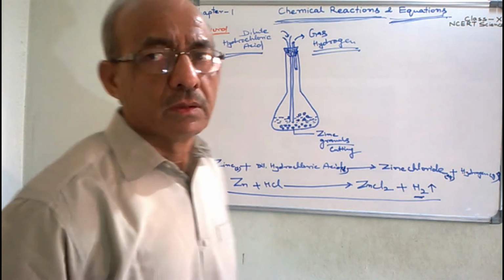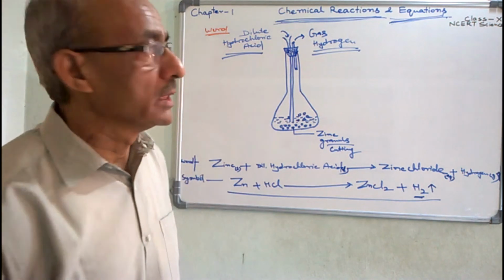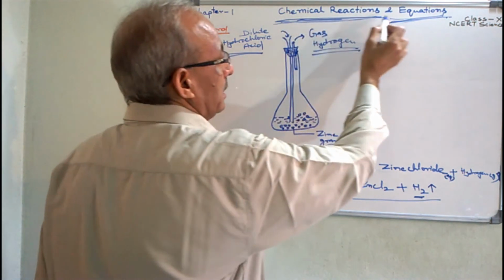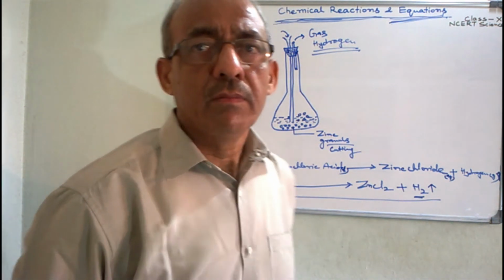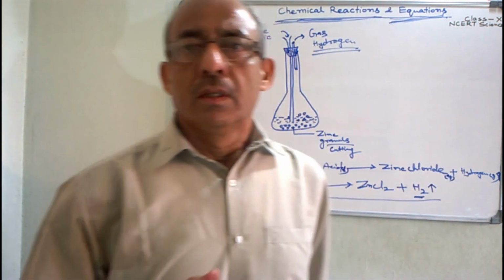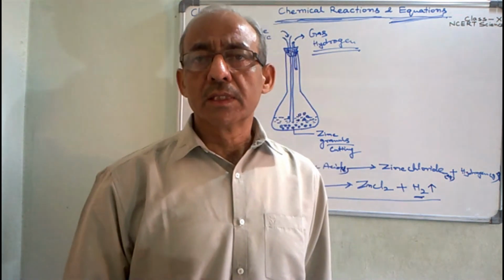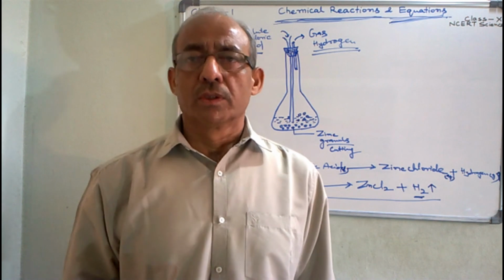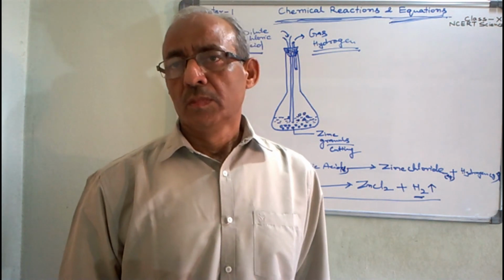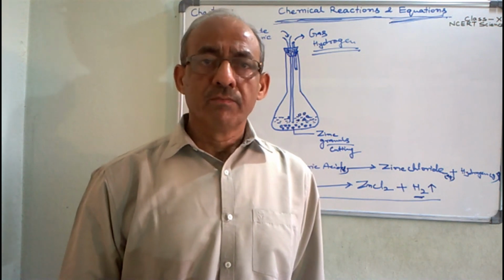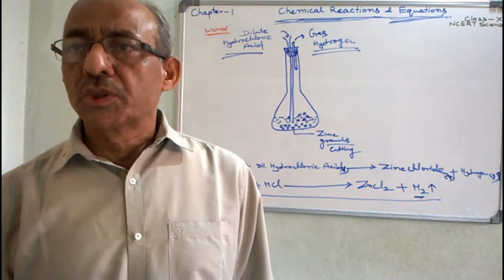In this session, we have discussed many examples to understand chemical reactions and chemical equations. In the next session, we will study how to balance chemical equations, and during that we will also discuss some other examples of chemical reactions. By this lecture I am concluding now.